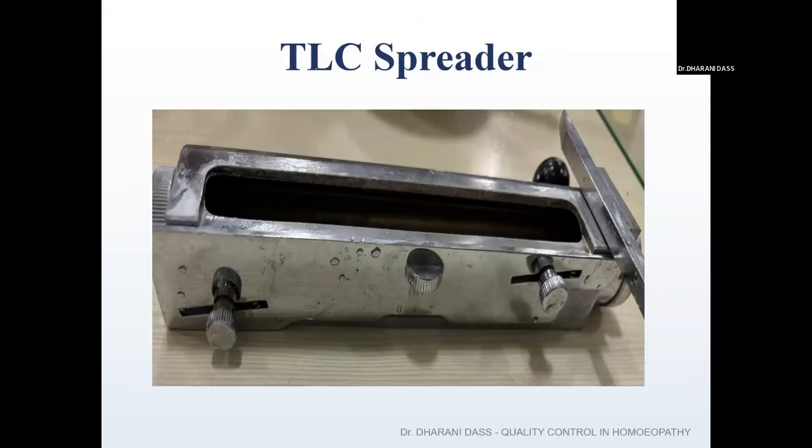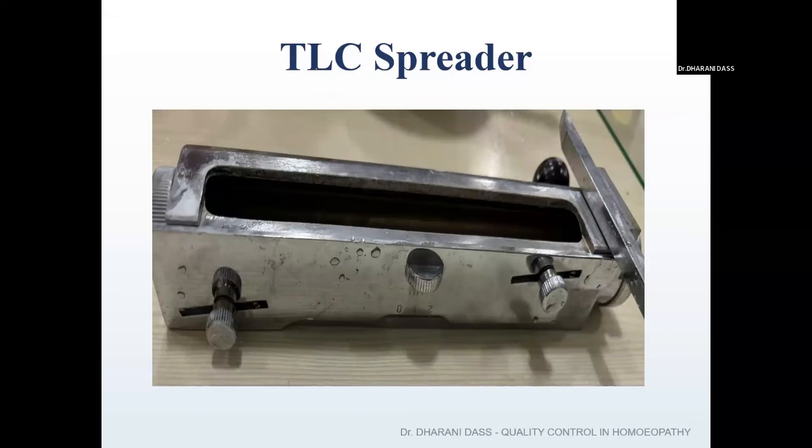The disadvantage is again similar to the pouring technique. At one end more amount can be coated, and at the other end it can be less. Uniform thickness cannot be maintained in the spraying technique as well. So the last technique, the most advisable technique, is the spreading technique. That is spreading the stationary phase onto the glass plate through the TLC spreader.